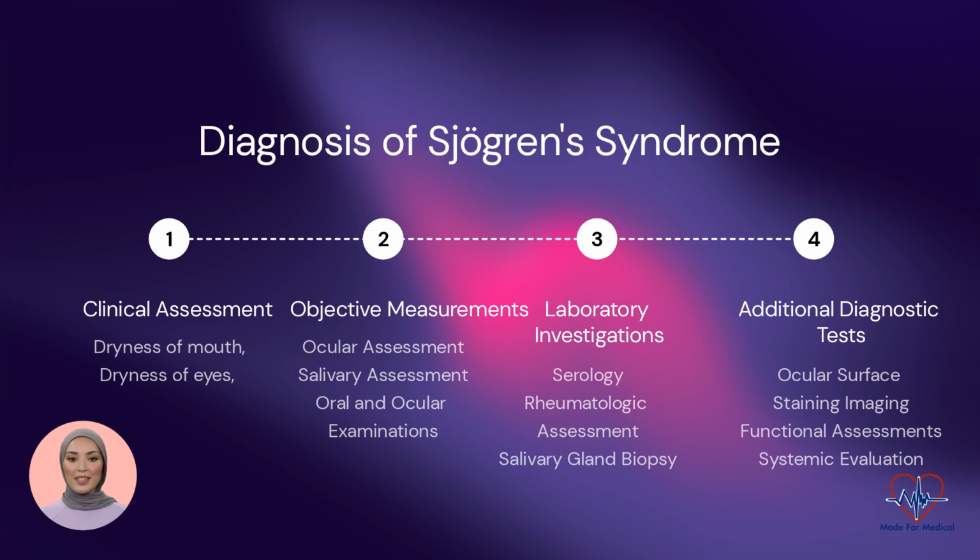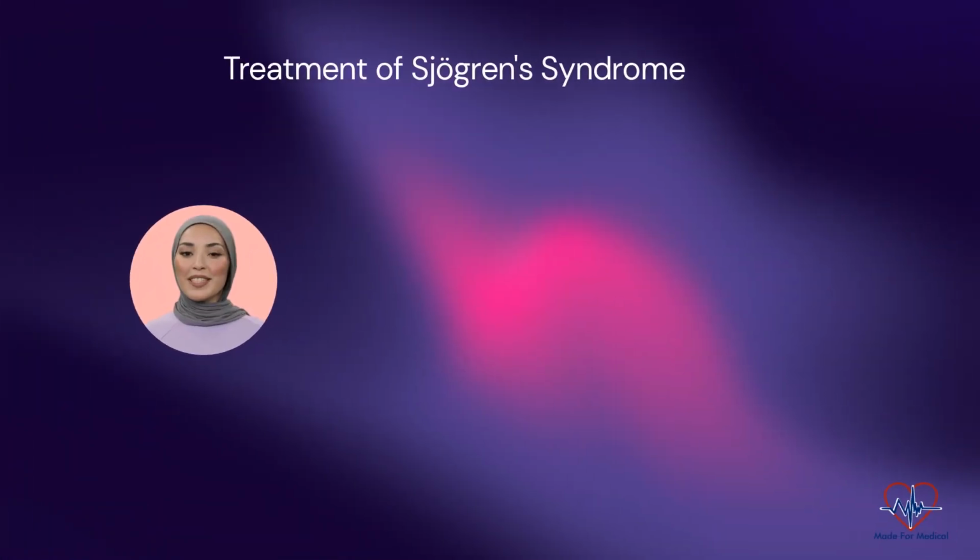Imaging techniques such as salivary gland ultrasonography or scintigraphy can assess glandular function, detect structural abnormalities, and aid in the diagnosis. Tests such as salivary scintigraphy or salivary gland magnetic resonance imaging, MRI, can provide functional and structural information about the salivary glands. Sjogren syndrome primarily affects the exocrine glands, resulting in dryness of the eyes and mouth along with systemic manifestations. Let's explore the treatment options available.